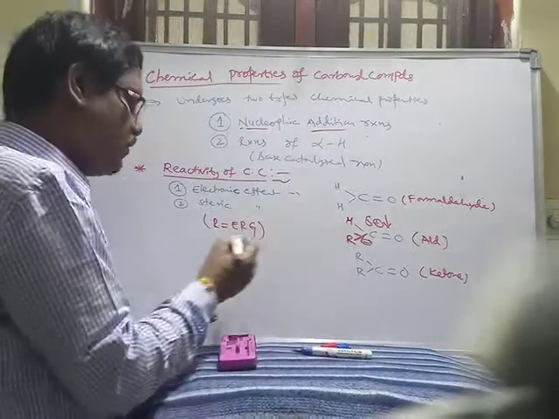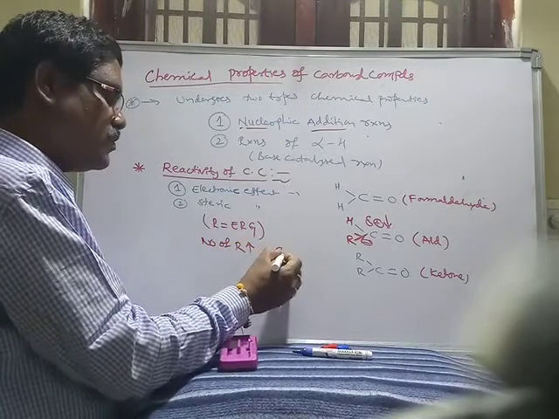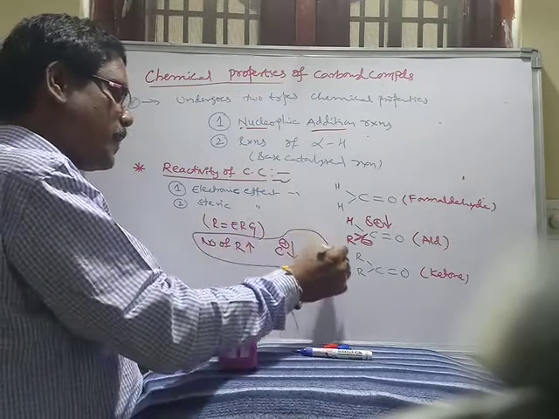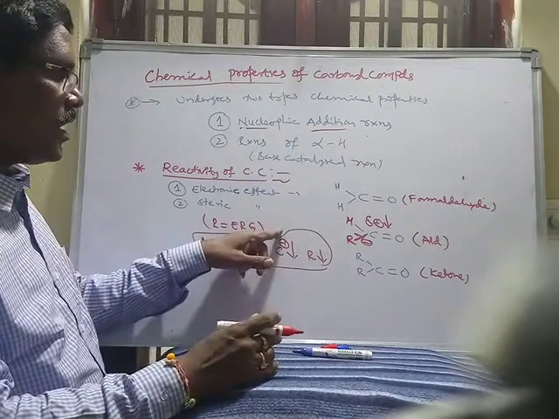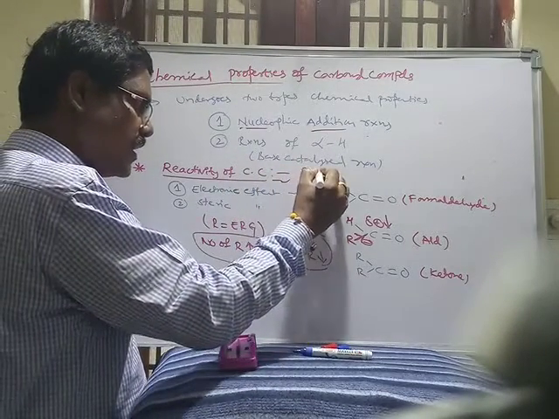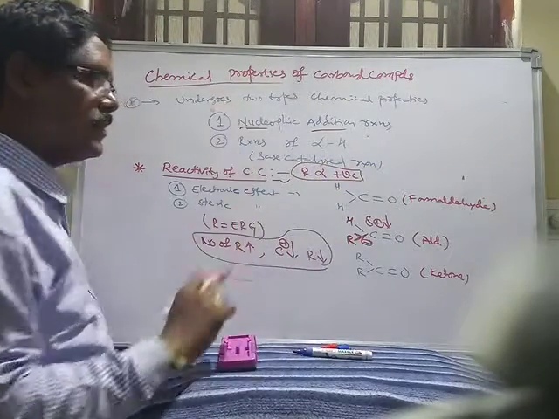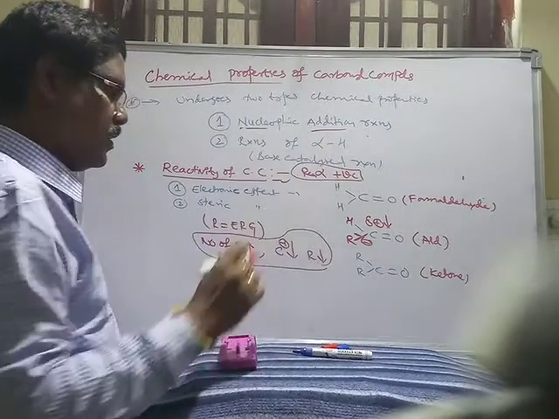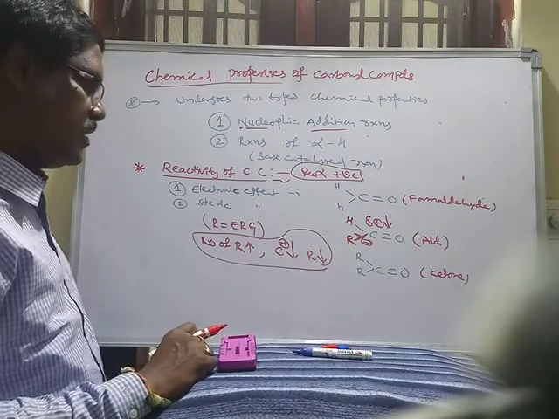Based on this, if the number of alkyl groups increases, the positive charge decreases and reactivity also decreases. So this is the statement: as the number of alkyl groups increases, the positive charge on carbon decreases. Reactivity of carbonyl compounds is directly proportional to the positive charge on the carbonyl carbon.